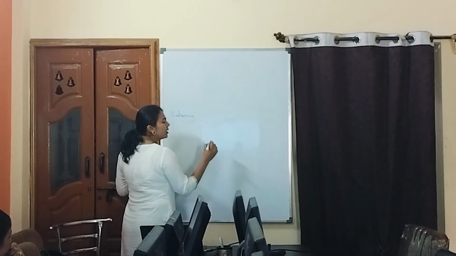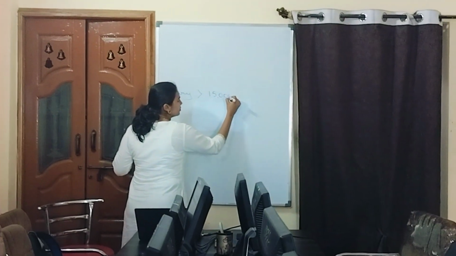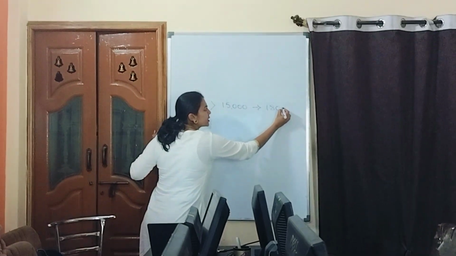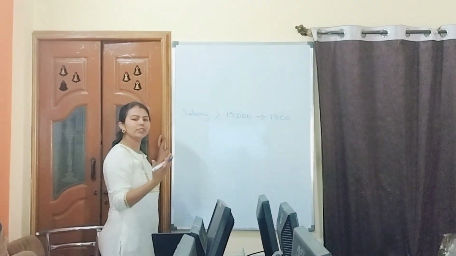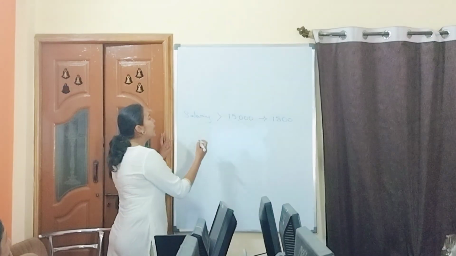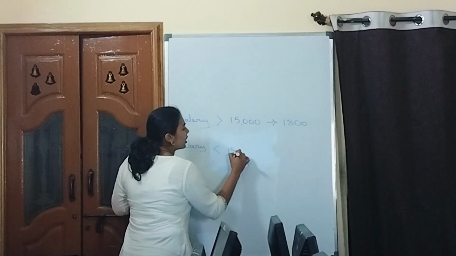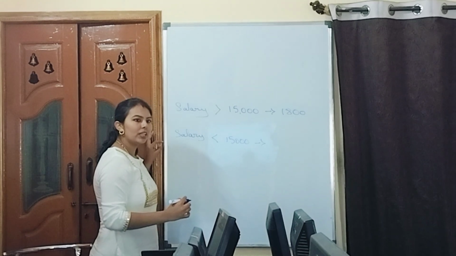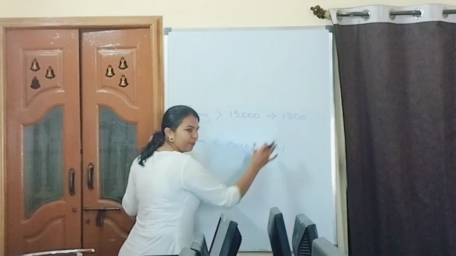If salary is more than 15,000, then we have to deduct 1,800 rupees. This is fixed. If salary is more than 15,000, then PF deduction is fixed, that is 1,800. In case salary is less than 15,000, then PF will depend, that is 12%. We can't say it is a fixed one.